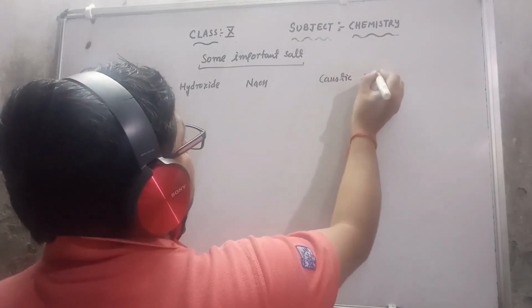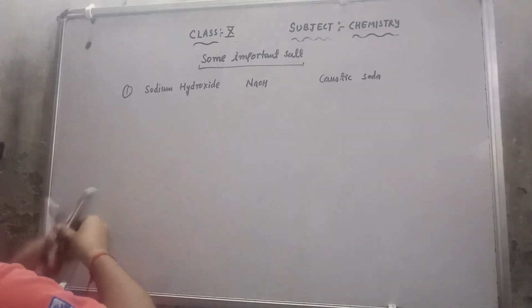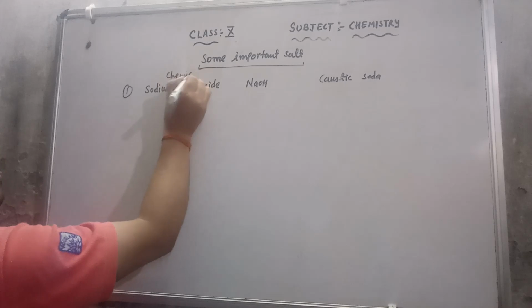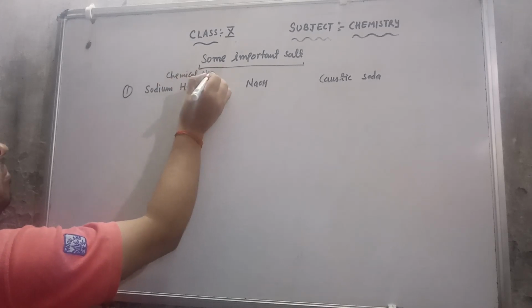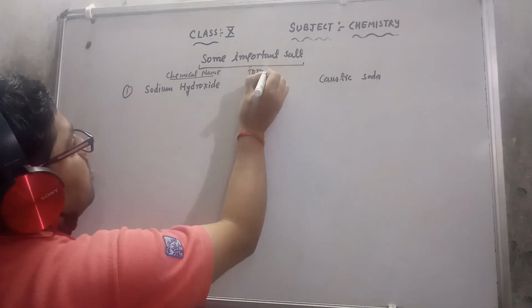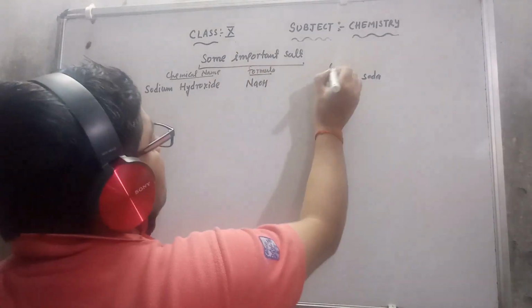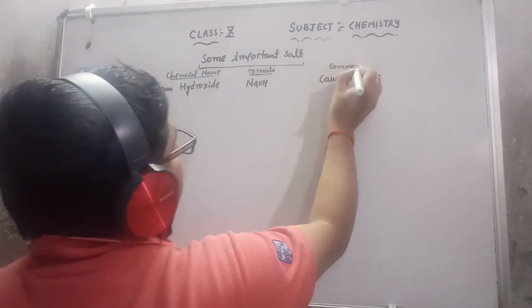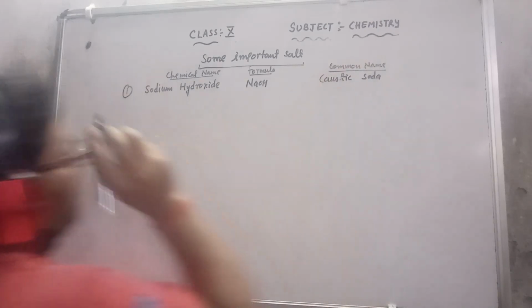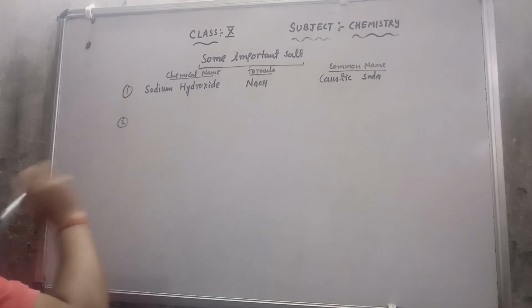Again I am writing here, this is the chemical name, this is the formula, and this is the common name.